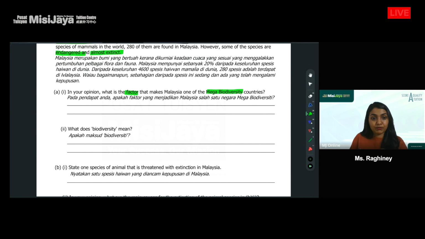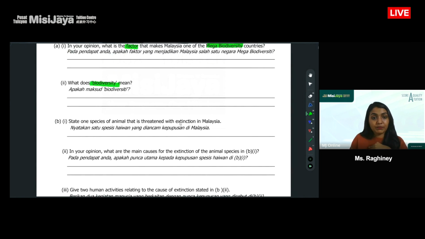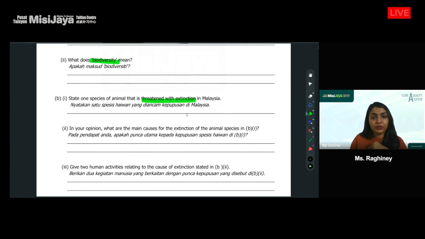Maybe. What does biodiversity mean? This was the one just now where they broke down the word bio and diversity, so we can explain it like that. State one species of animal that is threatened with extinction in Malaysia. So just now we saw a number of species, right? We can write one answer for this. In your opinion, what is the main cause? What's the cause for extinction of that particular animal species?